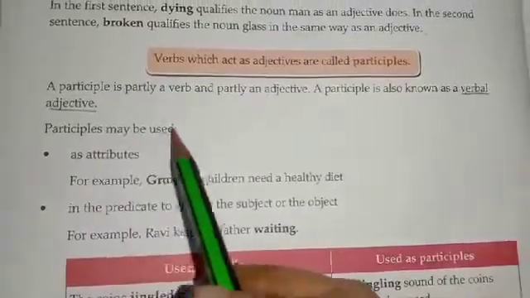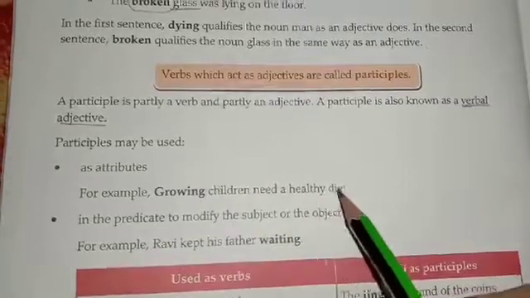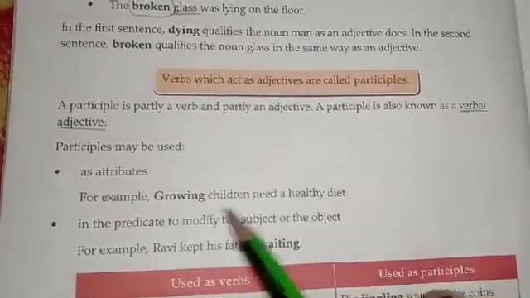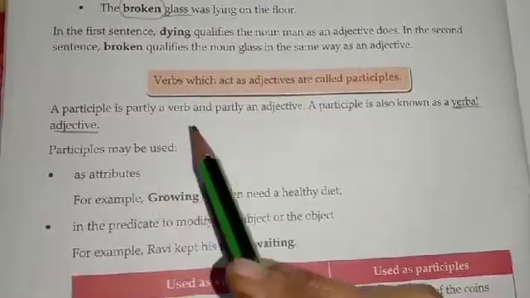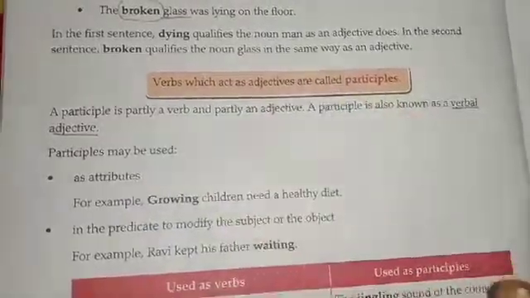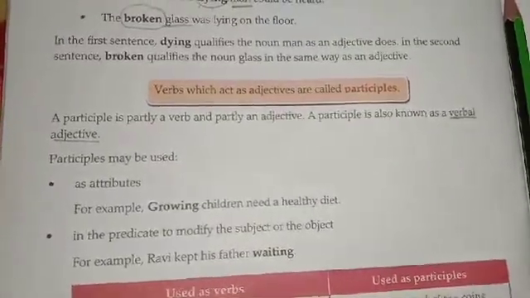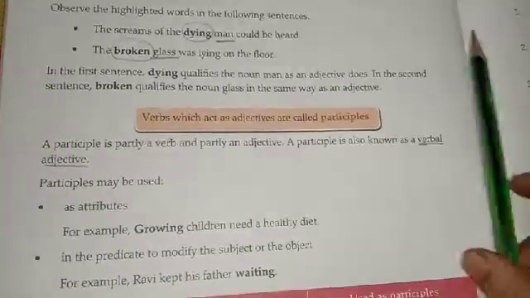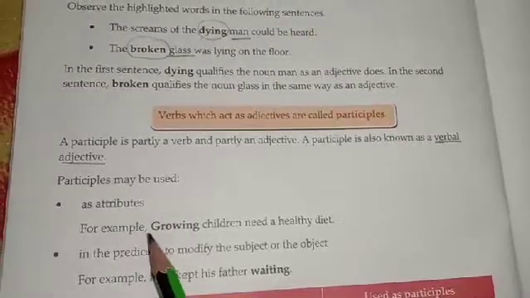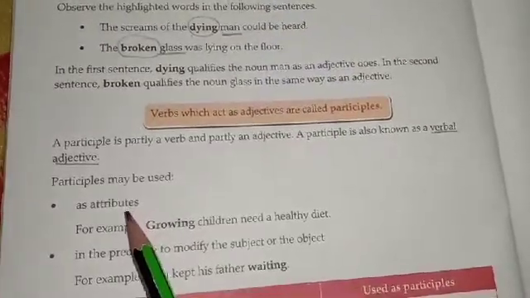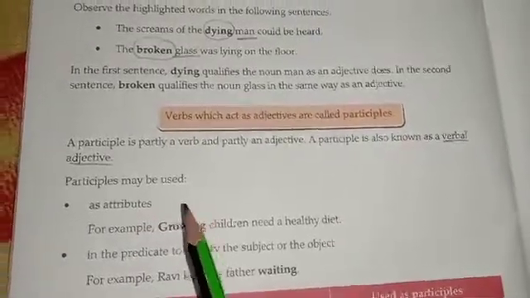Now participles may be used as attributes. For example, growing children need a healthy diet. So it can be used as attributes also. Attributes means when we want to show the characteristics. When you want to show the characteristics, that is known as attributes. So over here the example is given. Attributes means you understood, no? Attributes means when there is a particular characteristic shown, a quality.